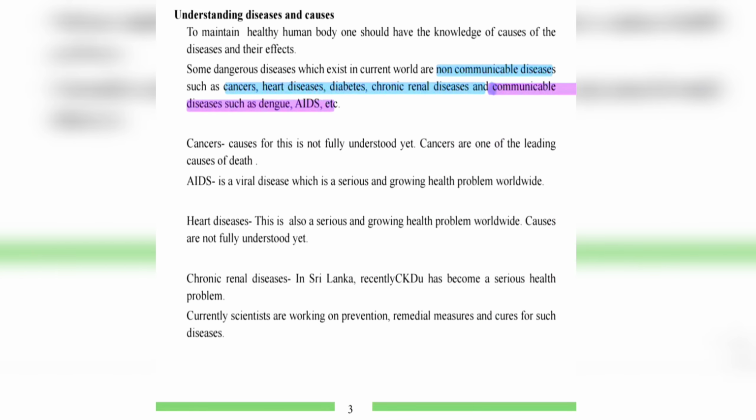Cancers, the cause for this is not fully understood yet, right? The cause for cancer is not fully understood yet. Cancers are one of the leading causes of death nowadays, okay?